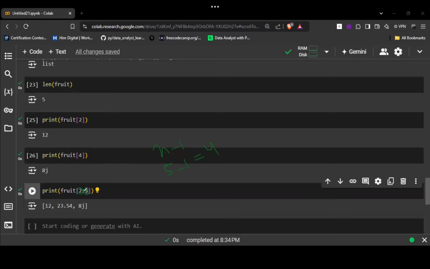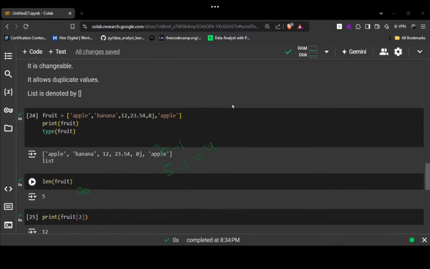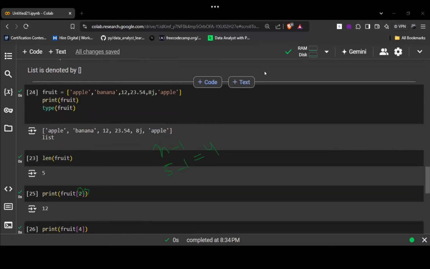Sir, if we write -1 instead of 2 and 5 after the colon, what will happen? Okay. That thing we will also see, that is known as negative indexing. First we are seeing positive things, right? We'll see negative as well. So how does negative indexing work? Let me show you. I'll give you a brief about it, right?